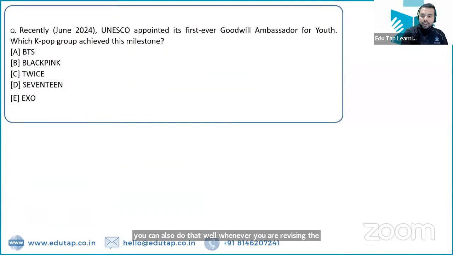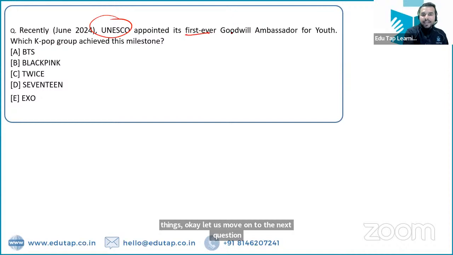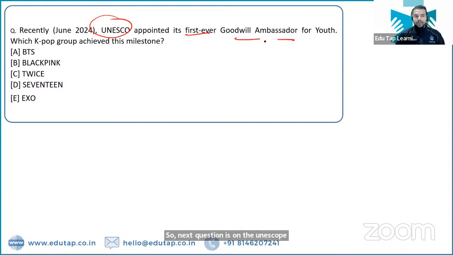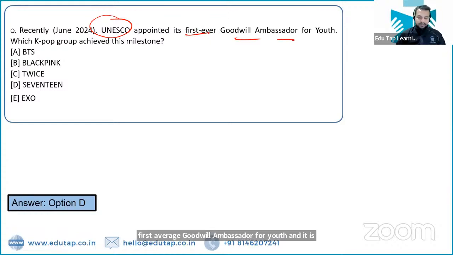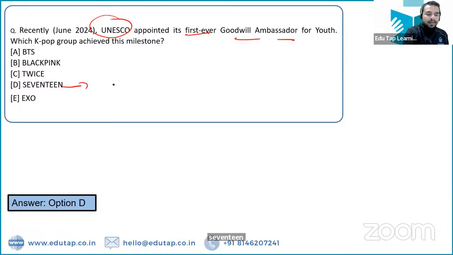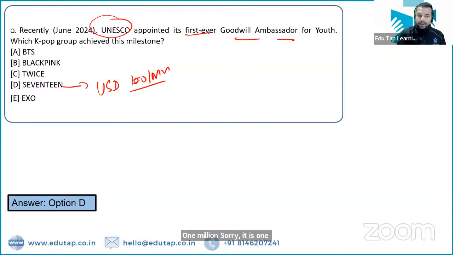So the next question is on UNESCO. UNESCO has appointed its first ever goodwill ambassador for the youth. You have to tell me the name of that K-pop group which has achieved this milestone to become the first ever goodwill ambassador for youth. And it is 17. Option D, 17 is the right answer. Let me tell you that this group 17 will be pledging USD 1 million donation to the Global Youth Grant Scheme. ये जो ग्लोबल यूथ ग्रांट स्कीम है, which is an initiative of the UNESCO, उसमें ये 1 मिलियन यूएस डॉलर्स देने वाले हैं. And the name of the group is 17.